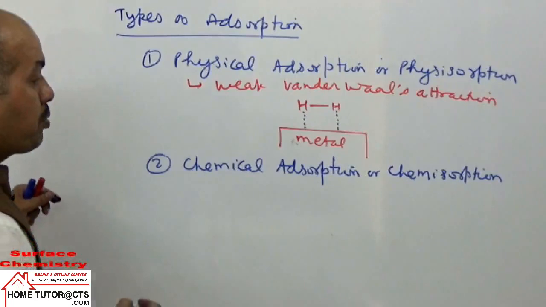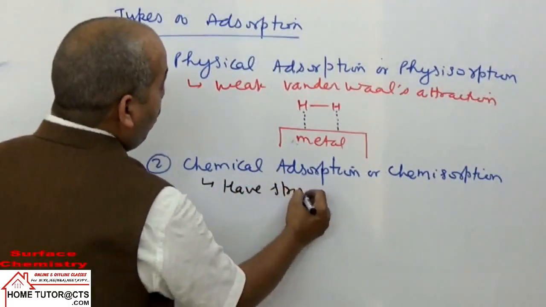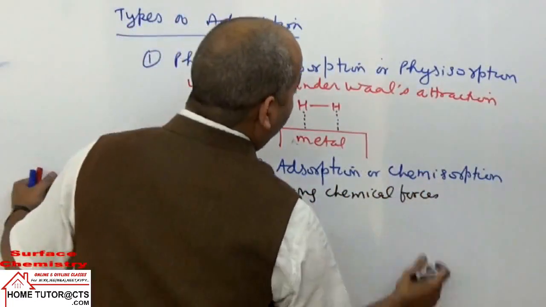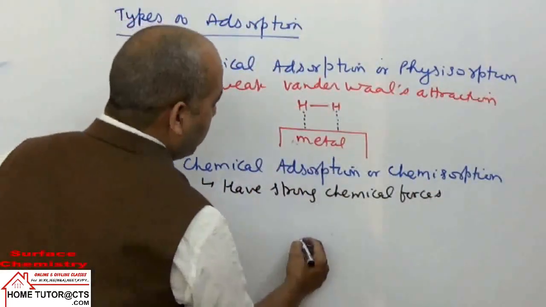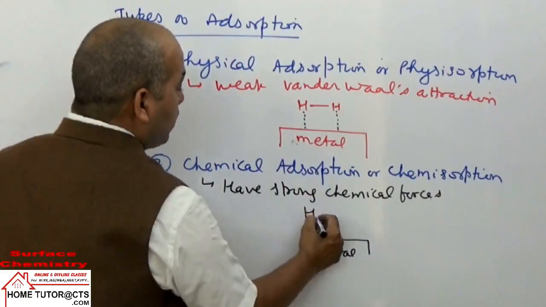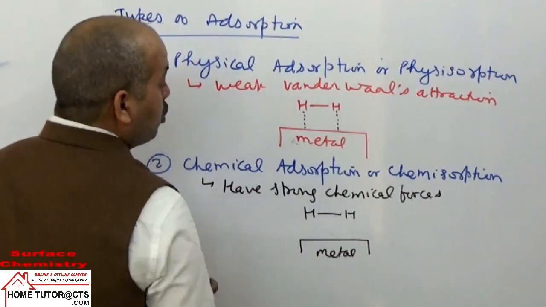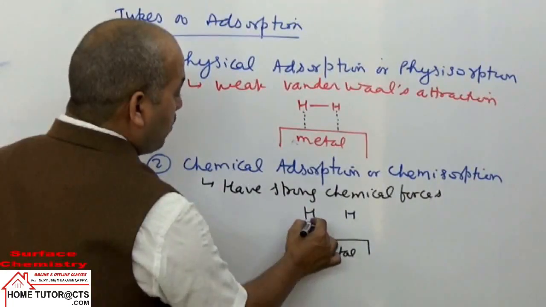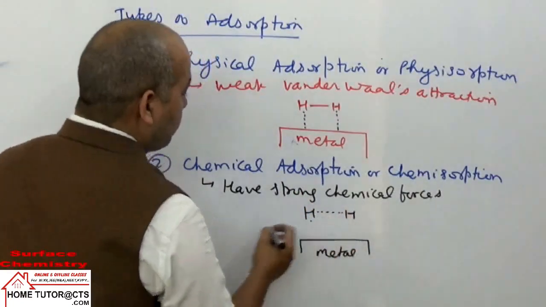While in chemisorption or chemical adsorption, they have strong chemical forces equivalent to chemical bonds. If I write the same example, the metal adsorbs hydrogen gas by chemical adsorption. Then what we write here? We form a stronger bond here, and this bond becomes weaker.